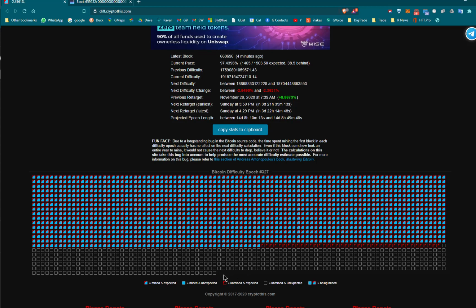What happens at the end of the epoch? Bitcoin's math equation goes in and resets the difficulty rate. If the average time of solving the blocks was faster than 10 minutes on all of these, then this difficulty rate will go up.